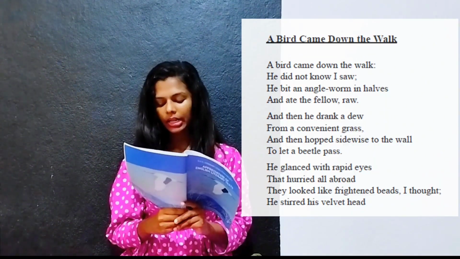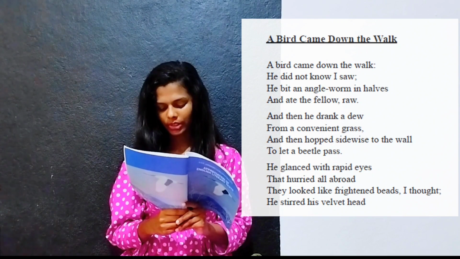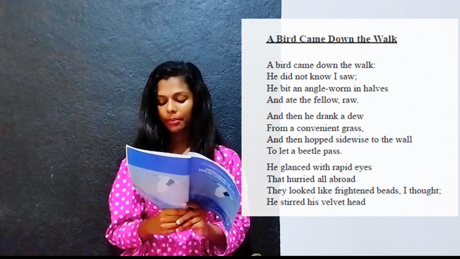First, we are going to read the poem, then we are going to find out what the literary devices and themes of this poem are. Okay, let's read the poem. A Bird Came Down the Walk by Emily Dickinson.